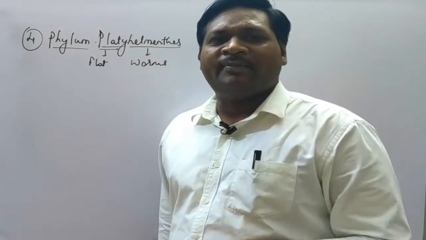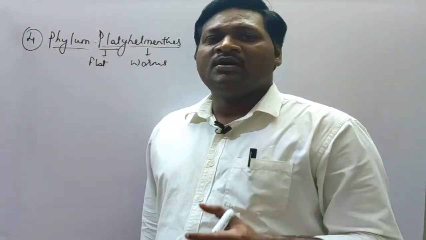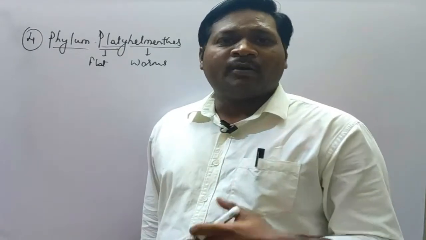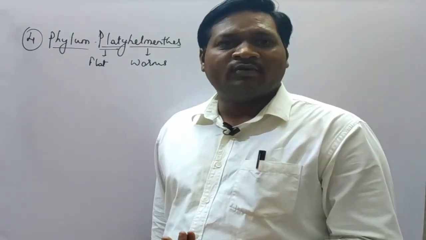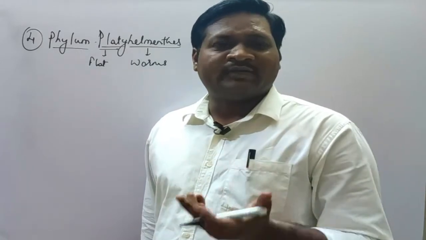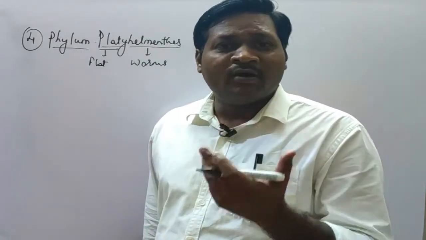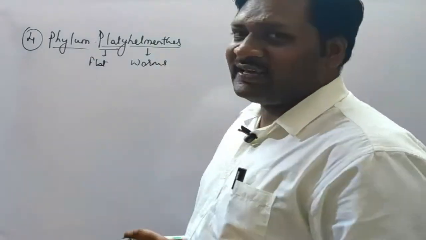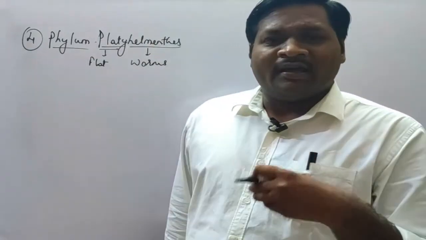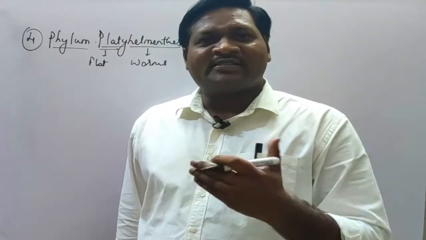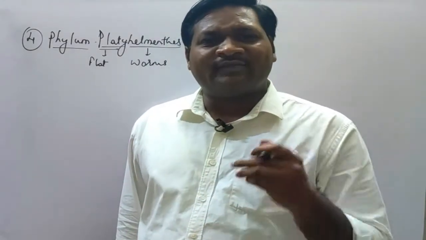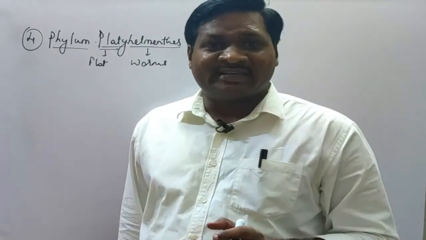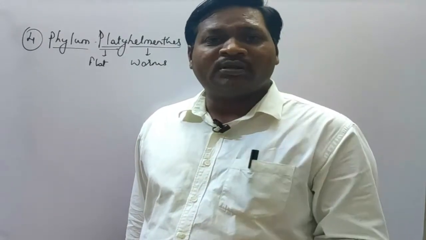What is their habitat, what is their mode of reproduction, what is their mode of nutrition, and what kind of body plan they have. Whether they are diploblastic or triploblastic, and what level of organization they exhibit, that we are going to study here. In previous phyla, we have discussed common characteristics like being aquatic in habitat, diploblastic, and having tissue level of organization.